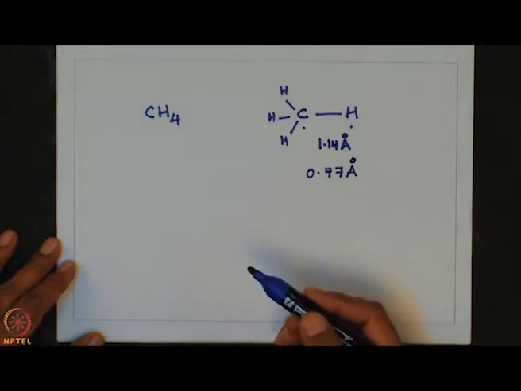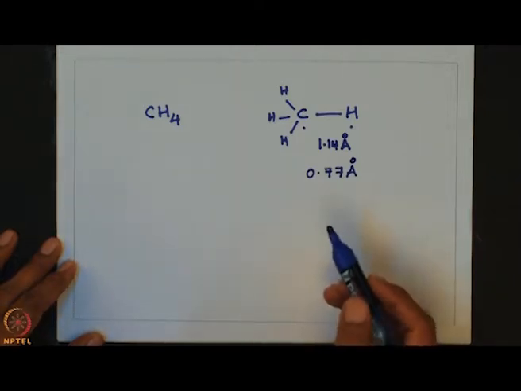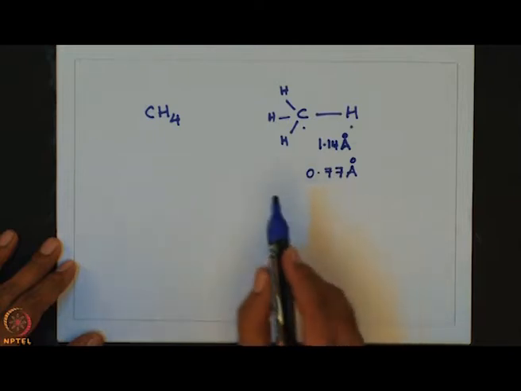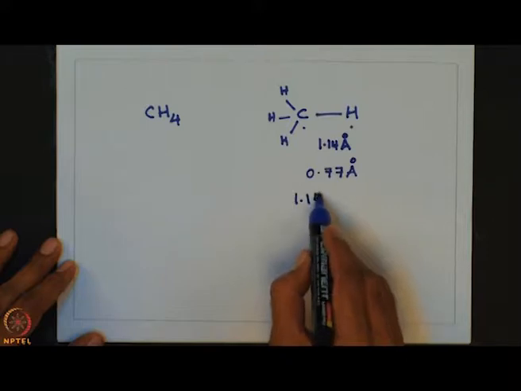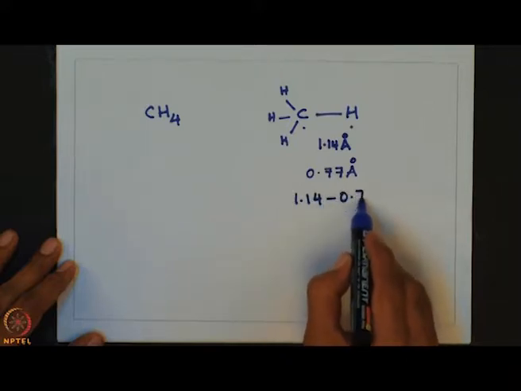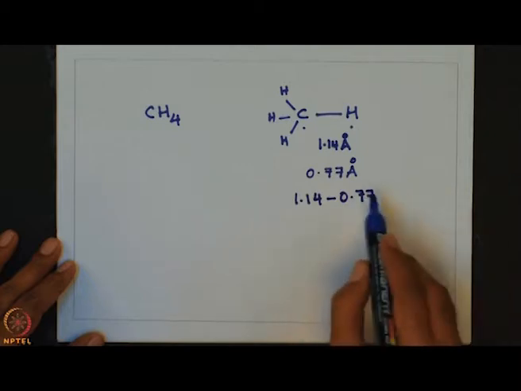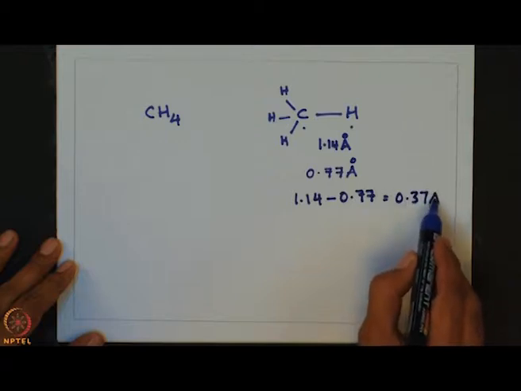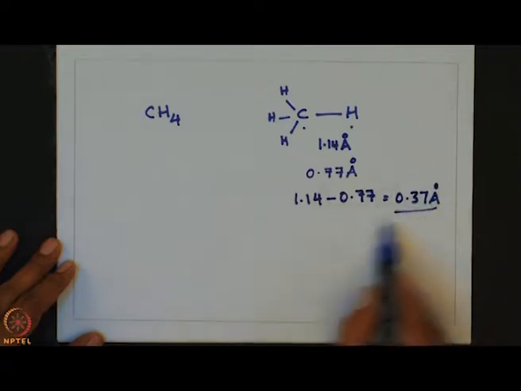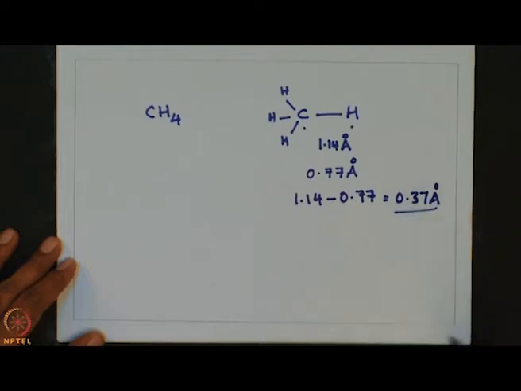From this, we should be able to tell the covalent radius of the hydrogen atom. That means simply subtract 0.77 from 1.14, which gives you 0.37 angstrom unit. This is the covalent radius of hydrogen. This is how the covalent radius of an unknown atom can be calculated, just by measuring the internuclear distance and knowing the covalent radius of one of the atoms.